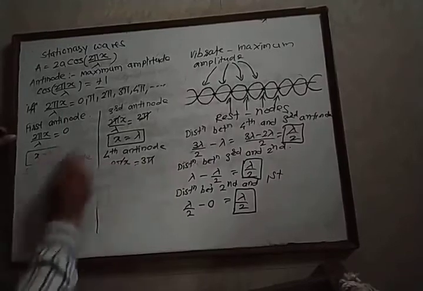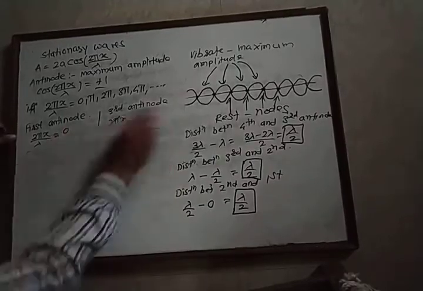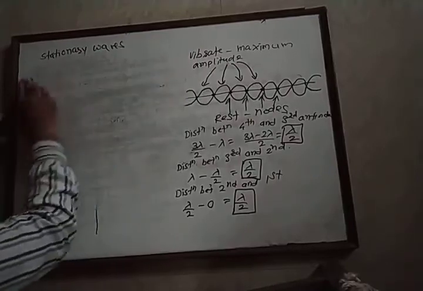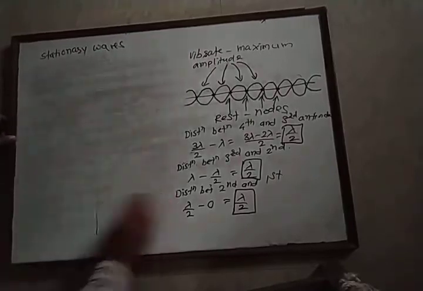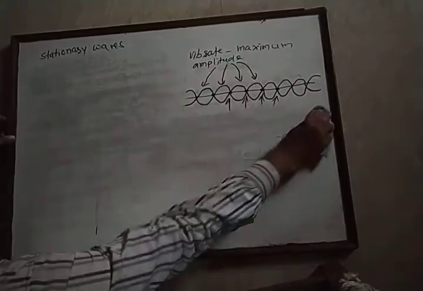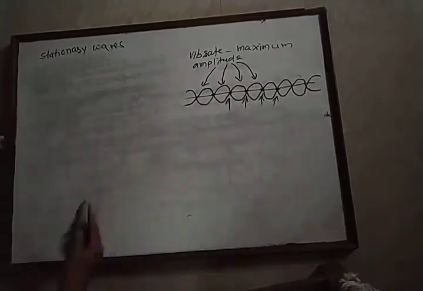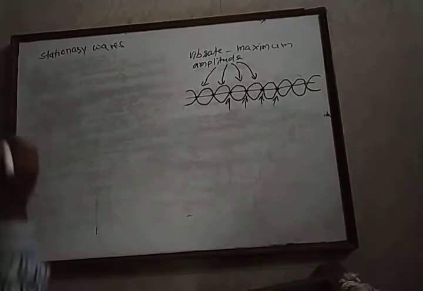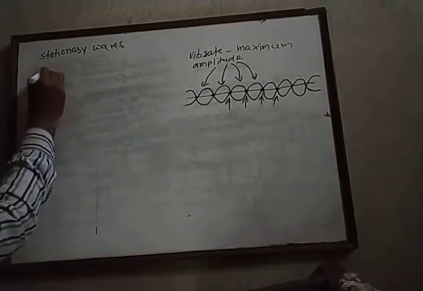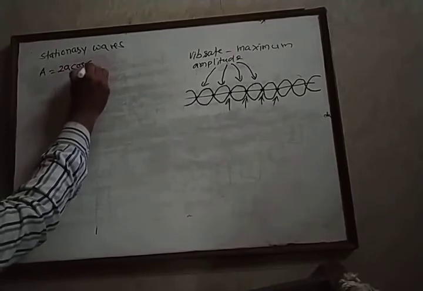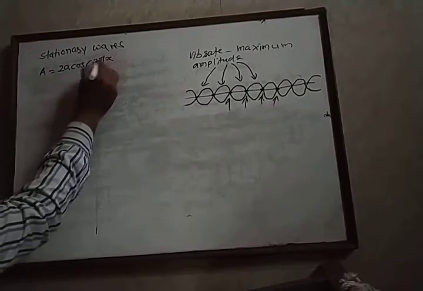Now we calculate the distance between two successive nodes. A node means particles which are vibrating with zero amplitude, or particles which are permanently at rest position. Amplitude is given by the formula 2a cos of twice pi x upon lambda.